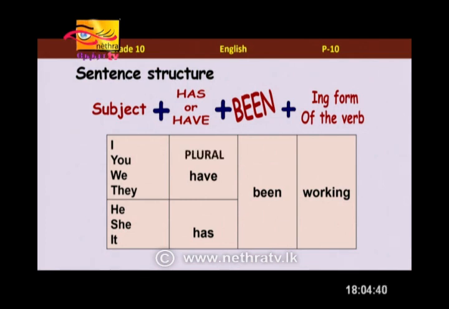So let's see. If you have the word have, I have been working. This is how you need to say. If you take you as a subject, you have been working. What about we? We have been working. They have been working. Let's look at has now. Has is for singular. Exactly. He has been working, she has been working, and it has been working. Yes. So if the subject is singular, we have to use has. If the subject is plural, we have to use have. You got that correct.